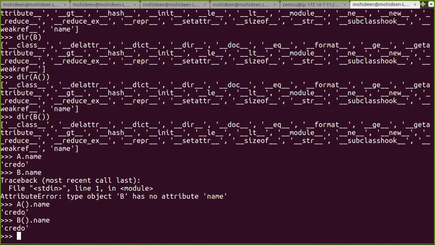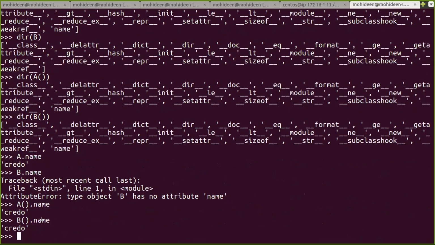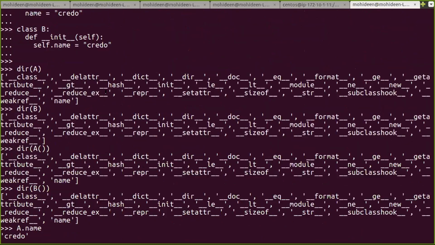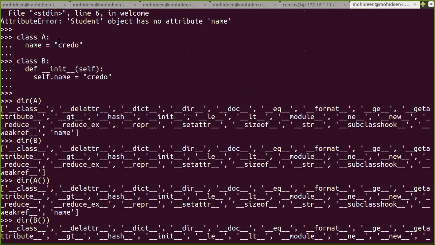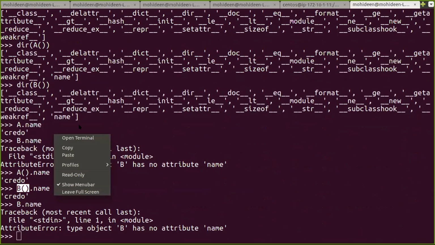And here, because I'm instantiating, when I'm instantiating, this method will trigger and the object is constructed. Understand? Now when I say b.name, again it will give an error, because it resides only inside my class instance. Understand the difference? This is the difference between with init and without init, that is, with constructor and without constructor.